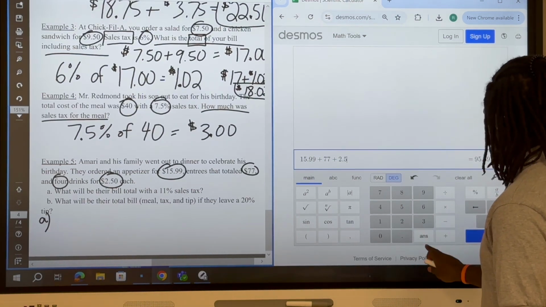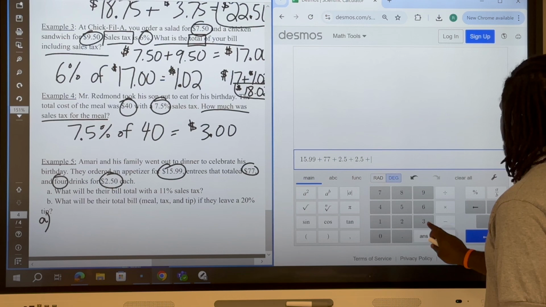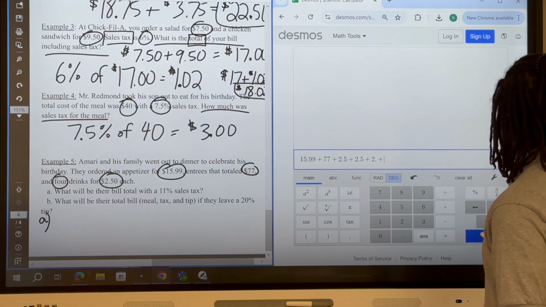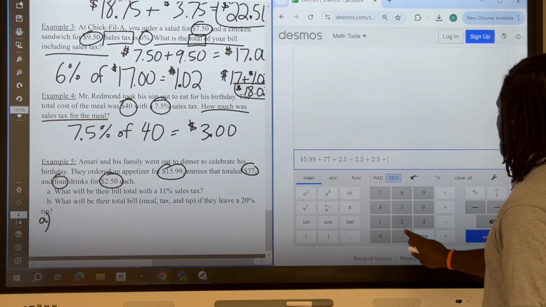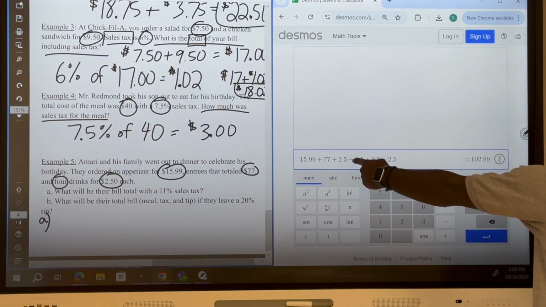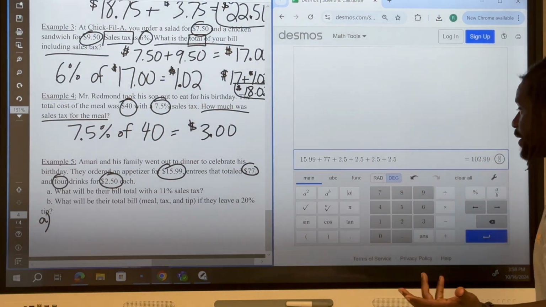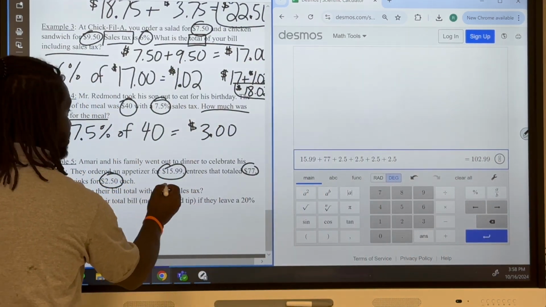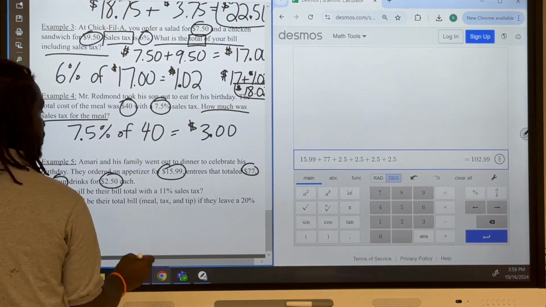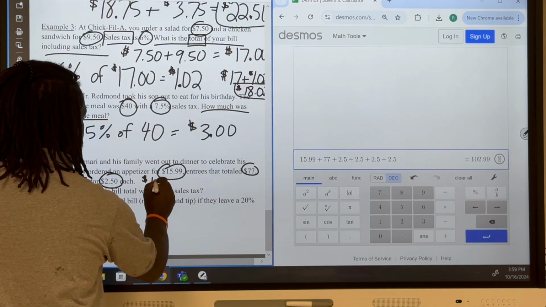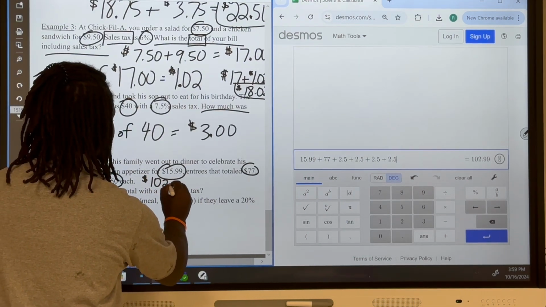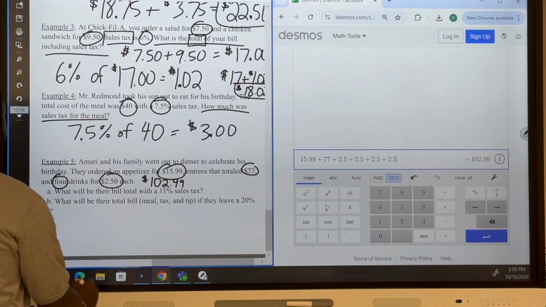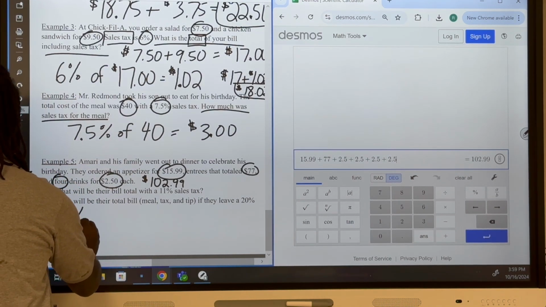So I could do $2.50 plus $2.50 plus $2.50 plus $2.50, or I could have just done $2.50 times 4. But the total for all of those was $102.99.